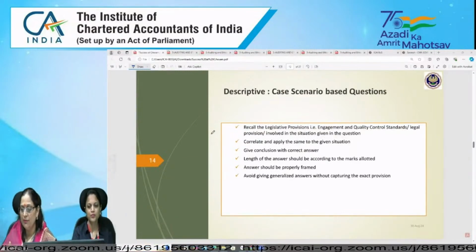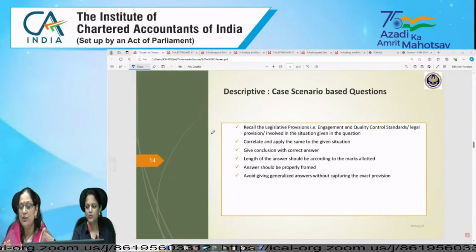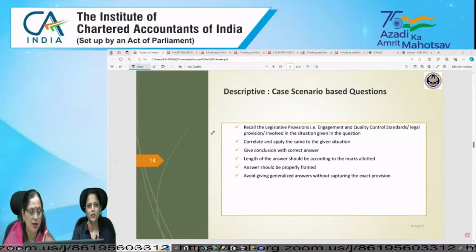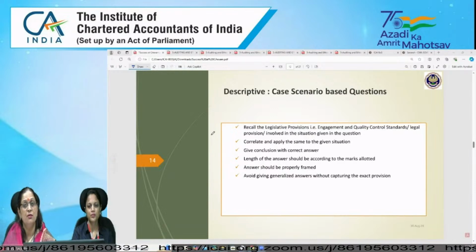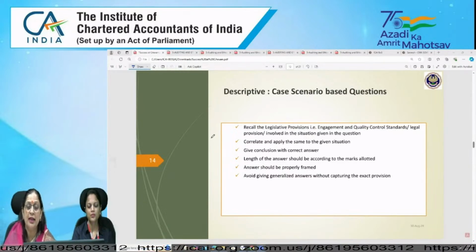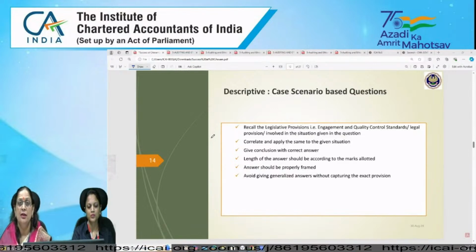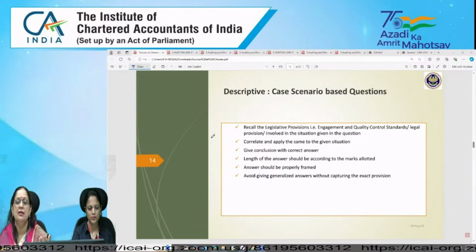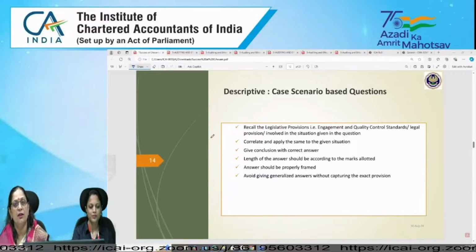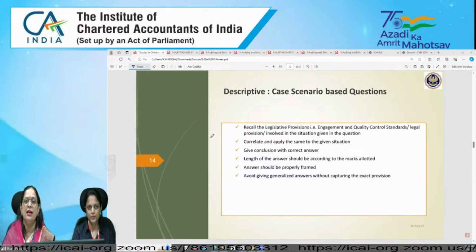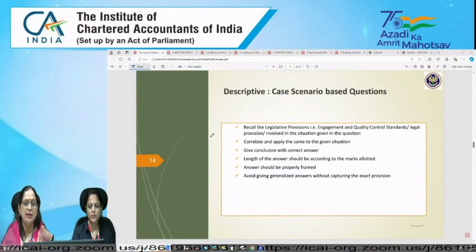The one very important point is length of the answer. Length of the answer should be according to the marks allocated. But in some of the question, maybe marks are allocated only 3, but the question is asking 3 to 4 pointers, 3 to 4 different things. Then you need to give all the required points which they are asking in the question. Don't think that it is for 3 marks only.